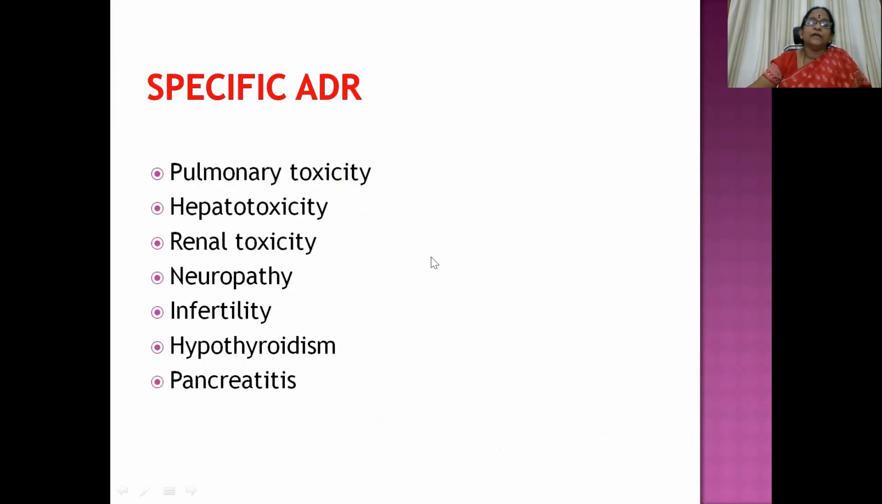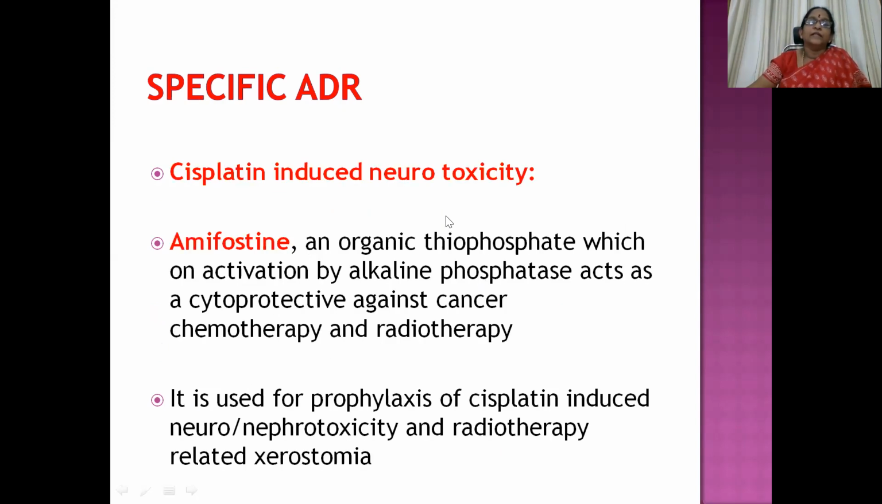Then specific ADRs are also seen, like pulmonary toxicity, hepatotoxicity, renal toxicity, neuropathy, infertility, hypothyroidism, and pancreatitis. Then for specific ADRs, we'll just discuss two or three. That is cisplatin-induced neurotoxicity. So we can administer amifostine, an organic thiophosphate, which on activation by alkaline phosphatase acts as a cytoprotective against cancer chemotherapy and radiotherapy. It is a cytoprotective agent.